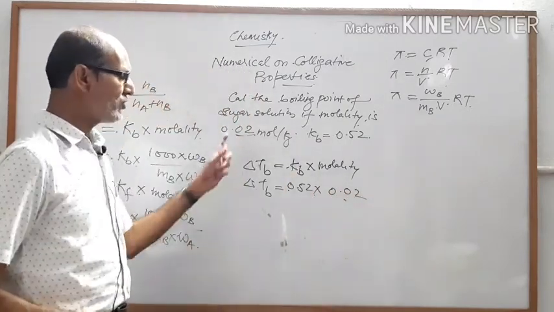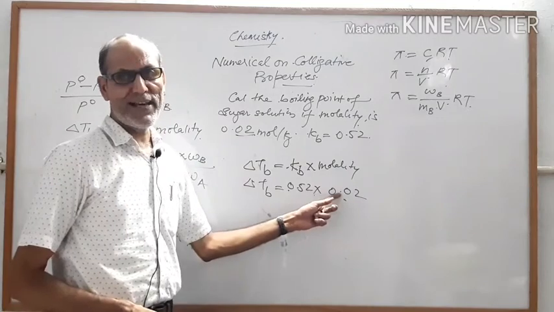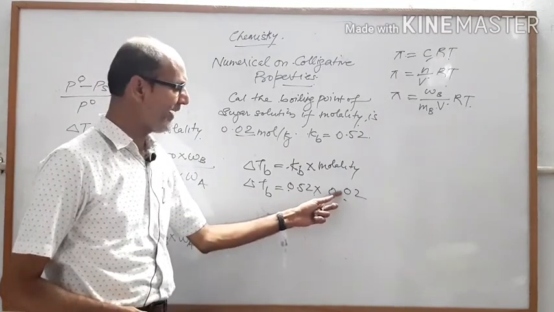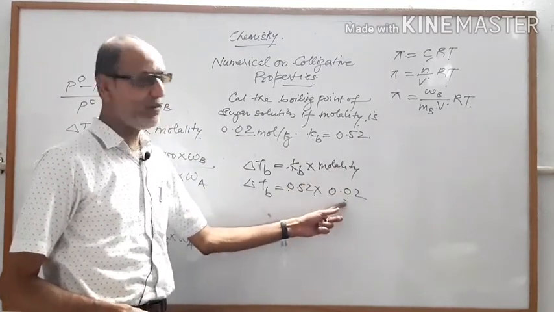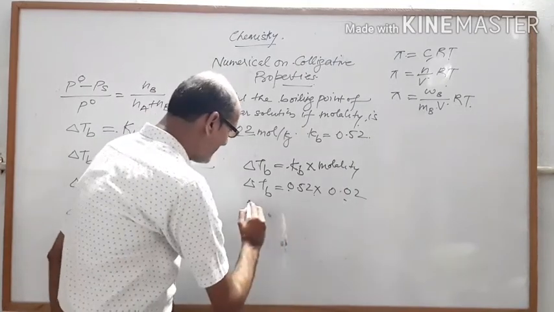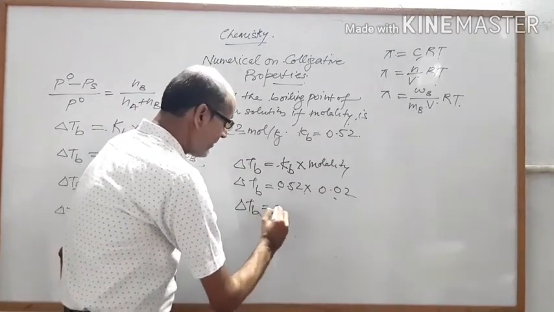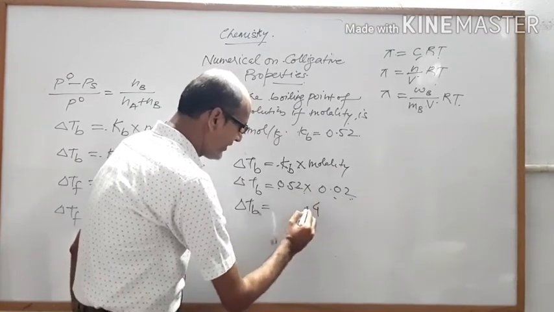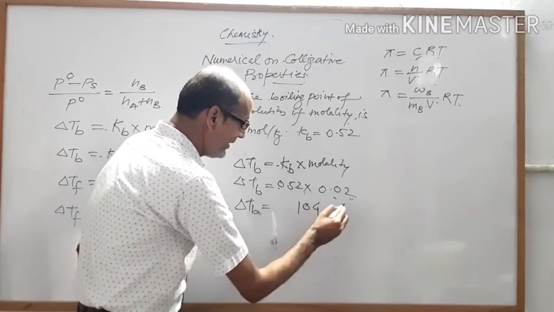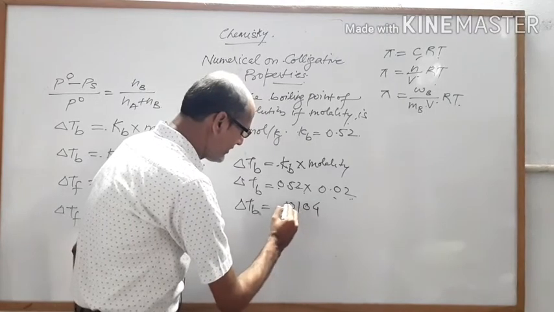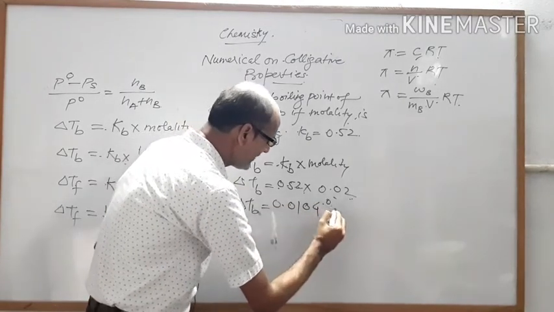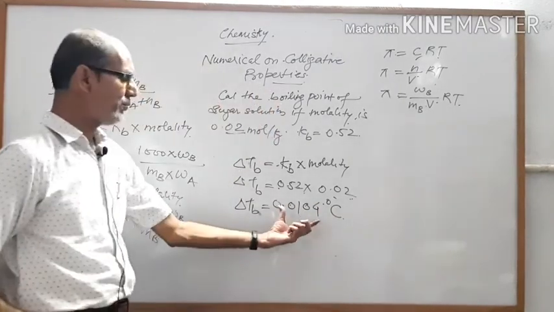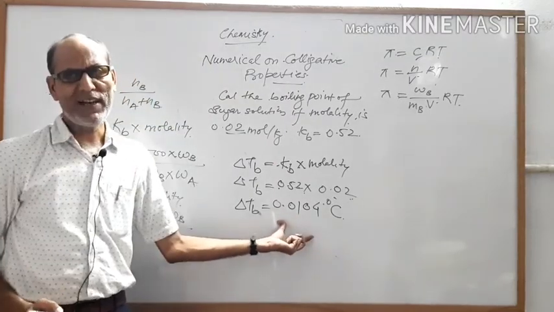Keep in your mind, here it should be molality, not molarity. If molarity is given, you have to first find the molality, then put it in the formula. On multiplying this, 2 2s are 4, 2 5s are 10, and there are zeros like this. So this will be the increase in the boiling point. This is not the boiling point.